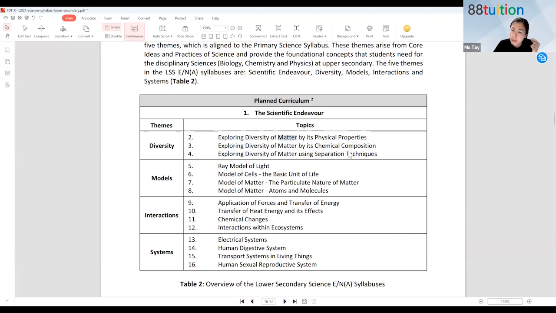This is something maybe not so familiar to you. The first one is something you know: hardness, float on water, sink in water, transparent, etc. For chemical composition, you have to look within the metal, the inside of metal.